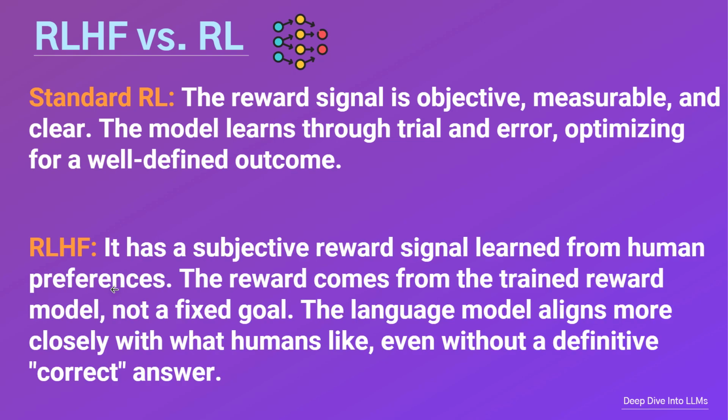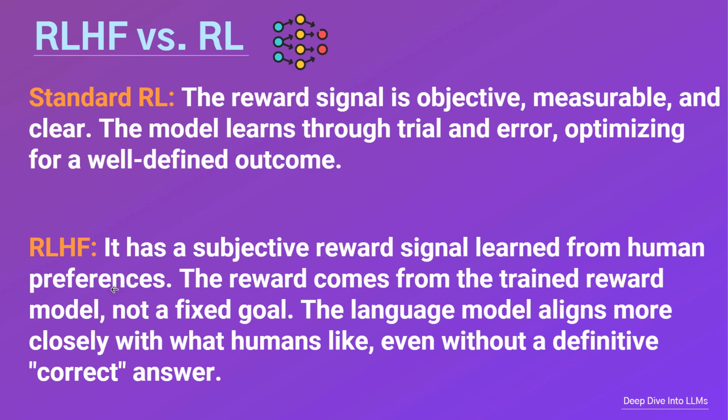In contrast, RLHF has a subjective reward signal learned from human preferences. The reward comes from the trained reward model, not a fixed goal. The language model thus aligns more closely with what humans like, even without a definitive correct answer.